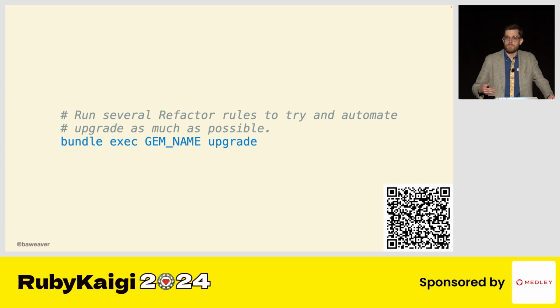What if we were able to ship gem upgrades with the gems themselves instead of having to have an external tool like RuboCop do this for us? We could potentially take out a lot of the time of upgrading to Rails or upgrading to these brand new libraries.